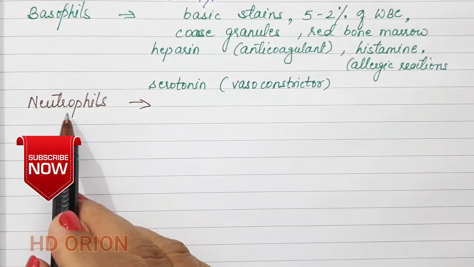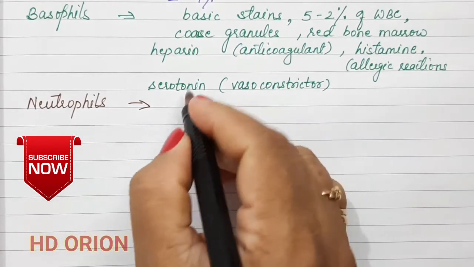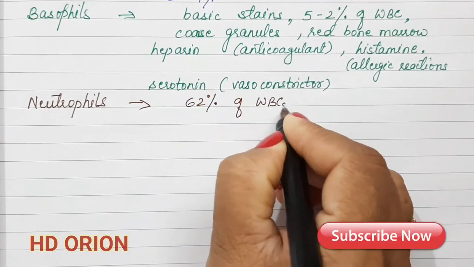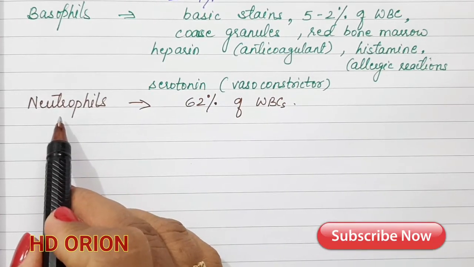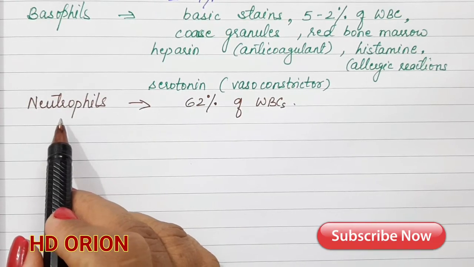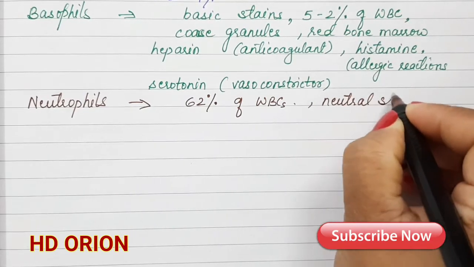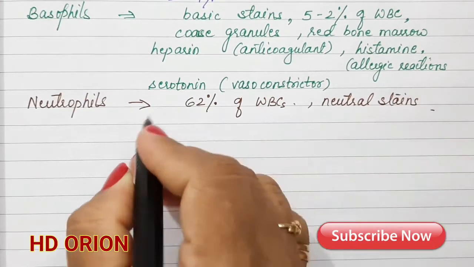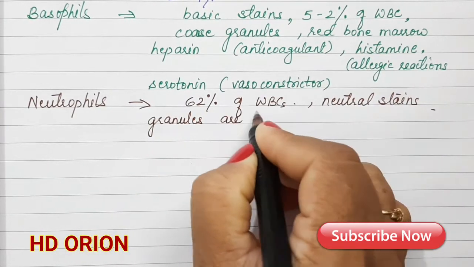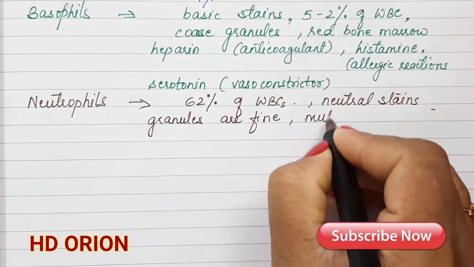Now we come to the last type of granulocytes, that is the neutrophils. They form the maximum part of the WBCs. Almost 62% of WBCs are neutrophils. And they particularly perform diapedesis because they are amoeboid in shape. They are stained with neutral dyes or neutral stains. The granules are fine. Their granules are not coarse. And the nucleus is multilobed.